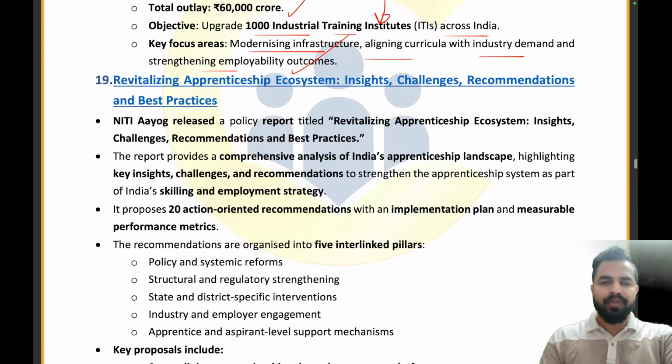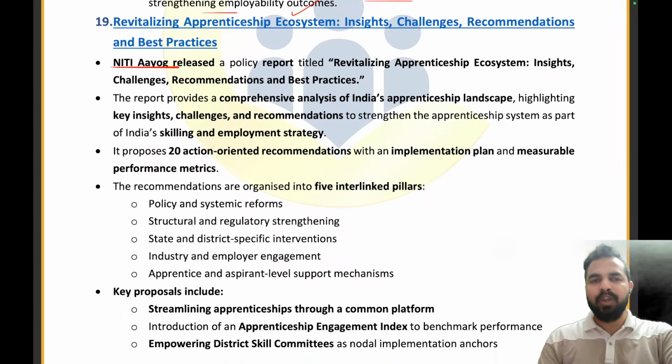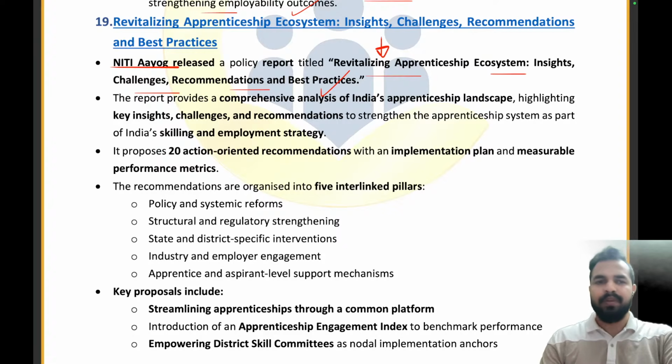So let's move on to this report. This report has been launched by NITI Aayog with the title Revitalizing Apprenticeship Ecosystem: Insights, Challenges, Recommendations, and Best Practices. So we will be focusing on the revitalization of the apprenticeship ecosystem in our country.